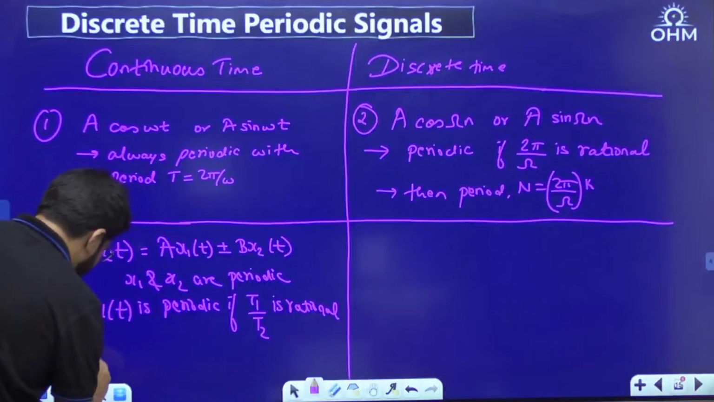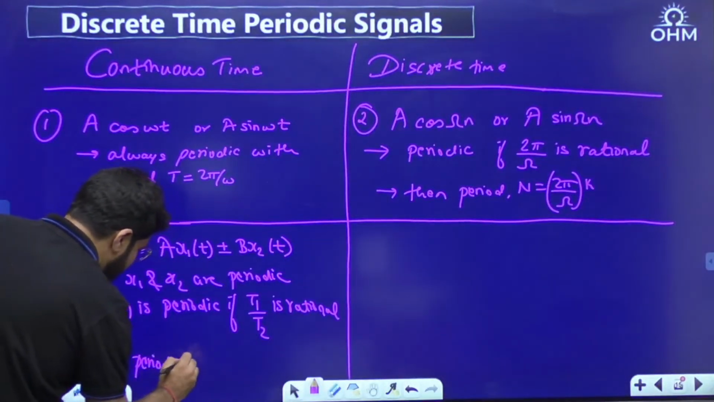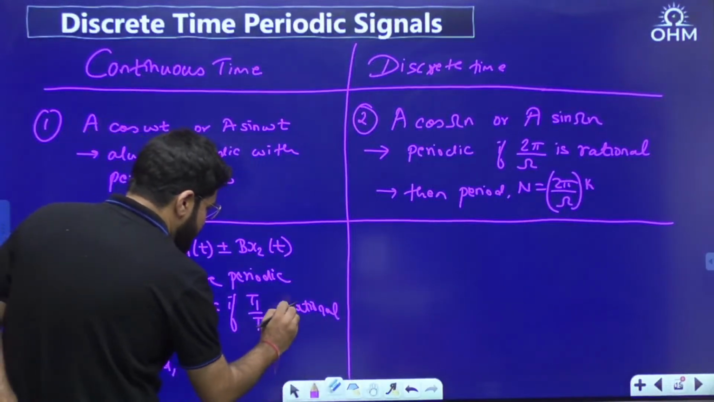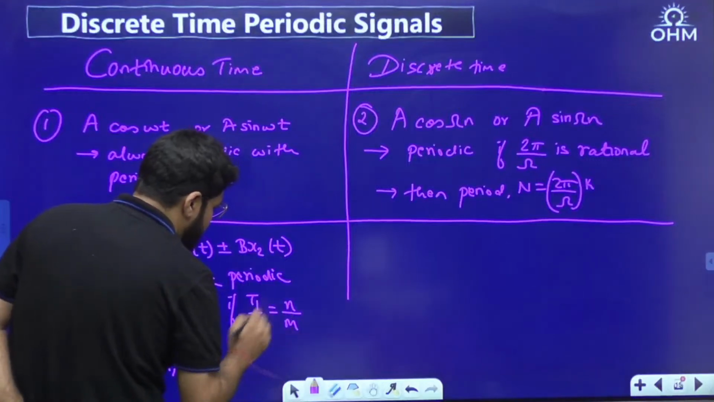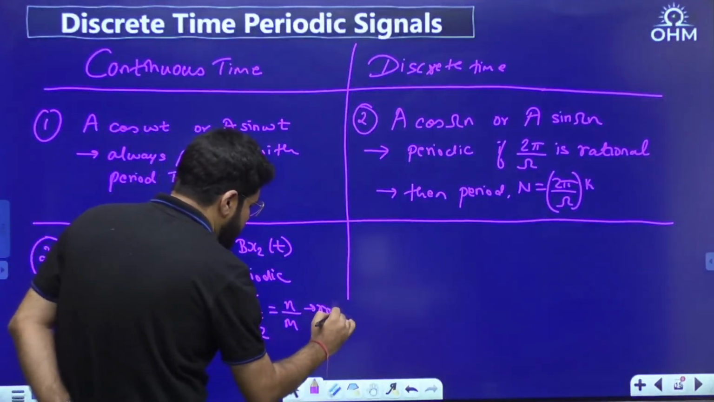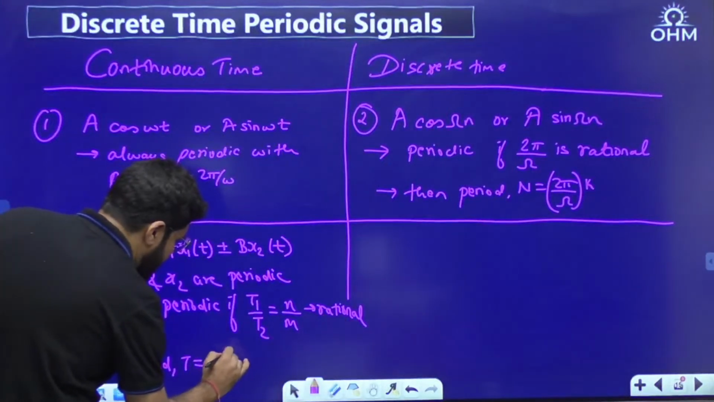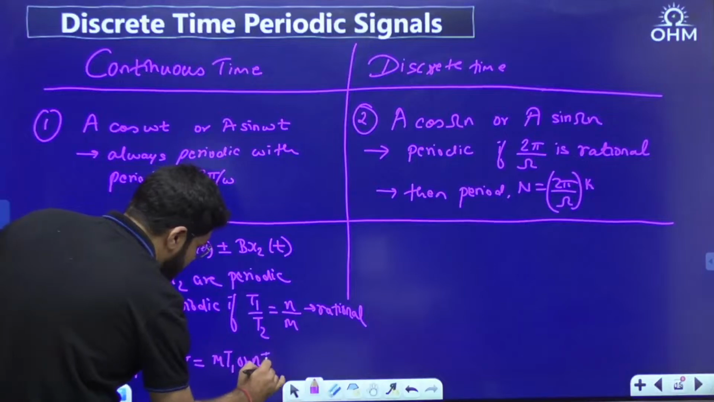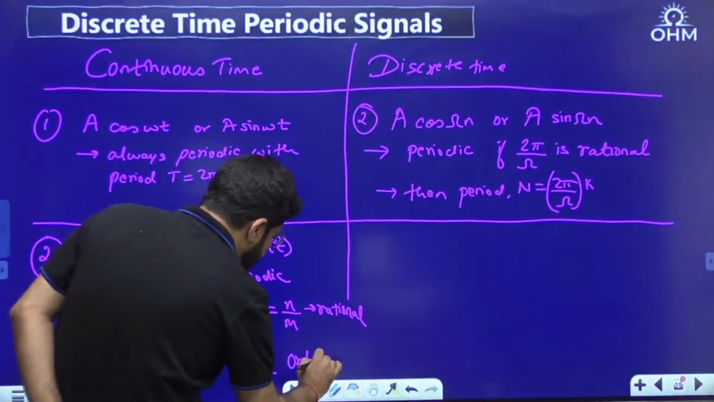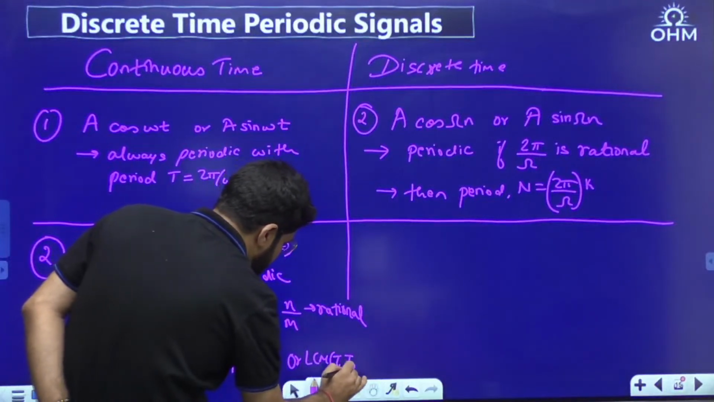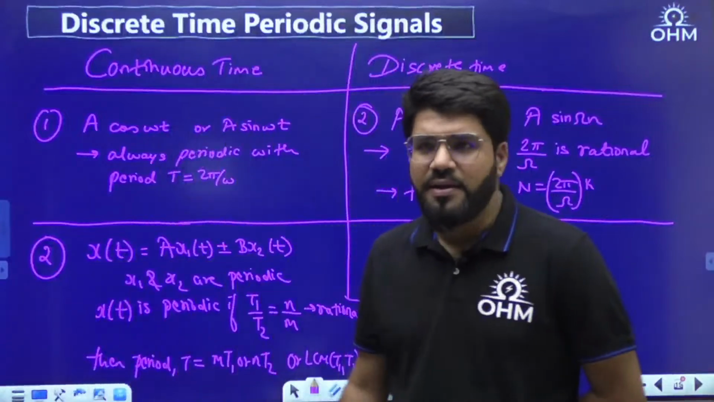And if this is rational, then x(t) is periodic, and the final period T is given by: T1 by T2 is a rational number, that is, n by m form. Then the final period is given by m T1 or n T2, cross multiply, basically the LCM of T1 and T2. That is what we have learned in the continuous time domain, correct?